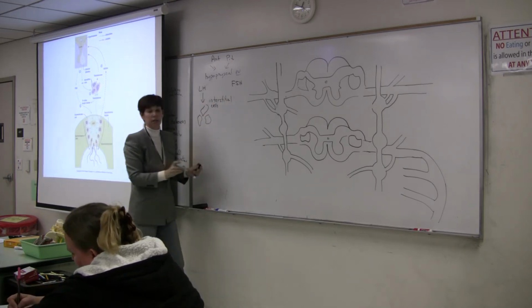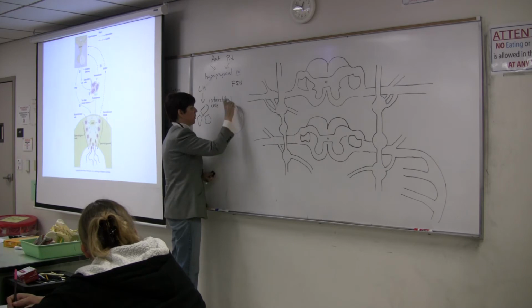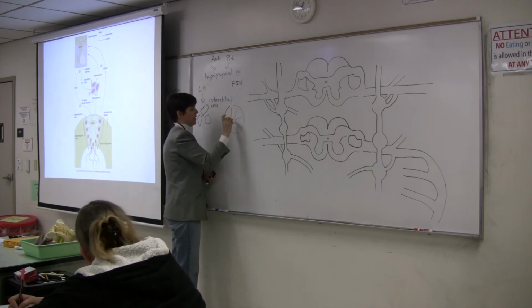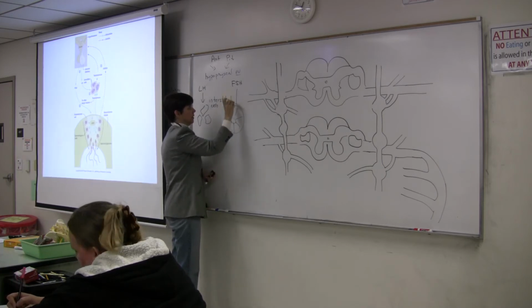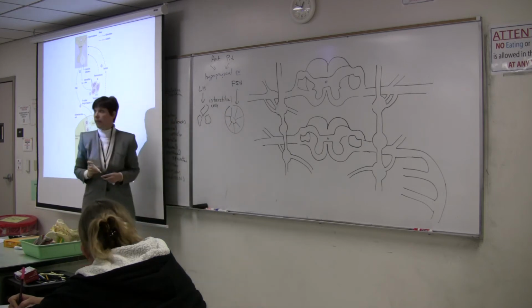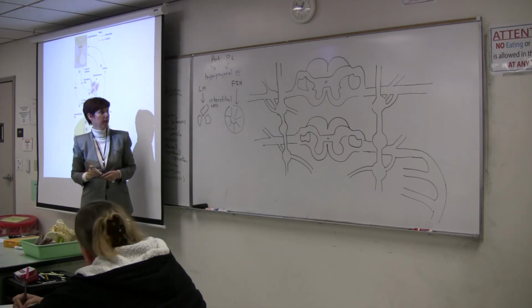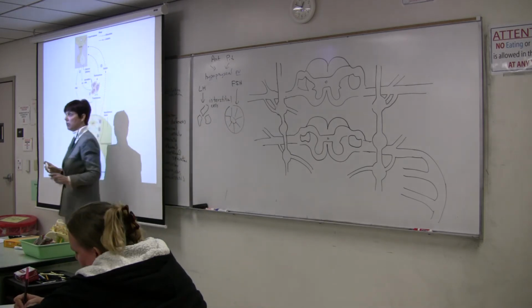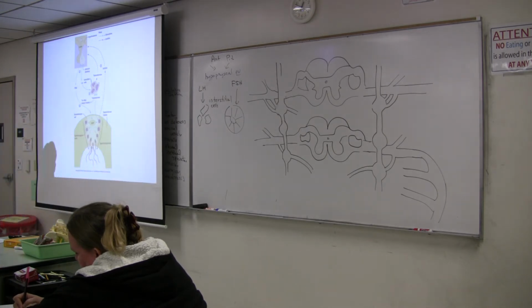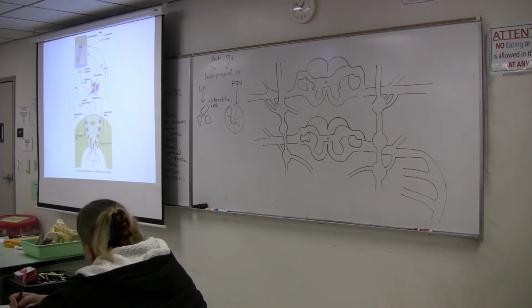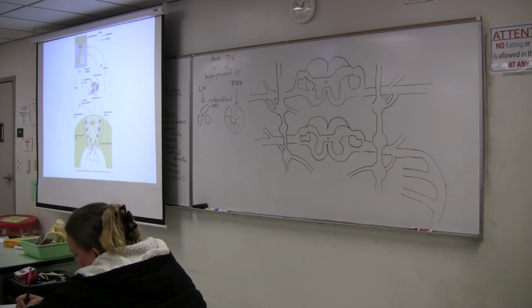And FSH is going to bind to the Sertoli cells or sustentacular cells. Are these steroid hormones, LH and FSH, or water soluble? Water soluble. So they're going to use the membrane receptor system again. And this is the cyclic AMP pathway.